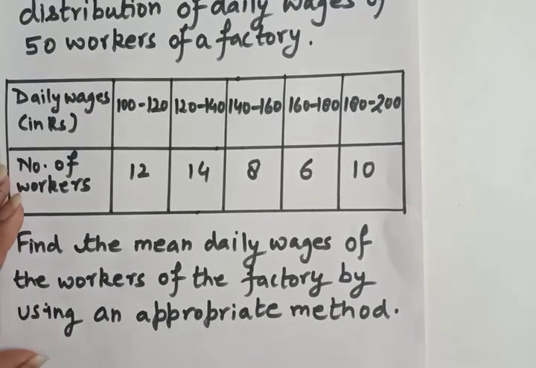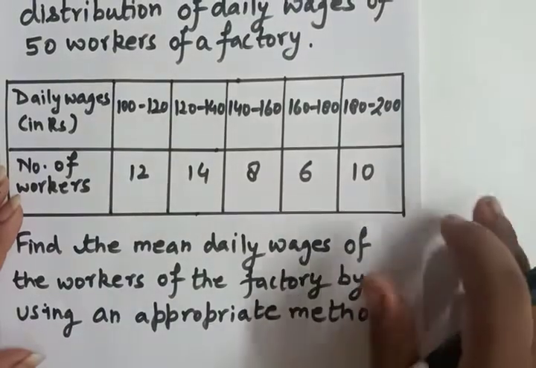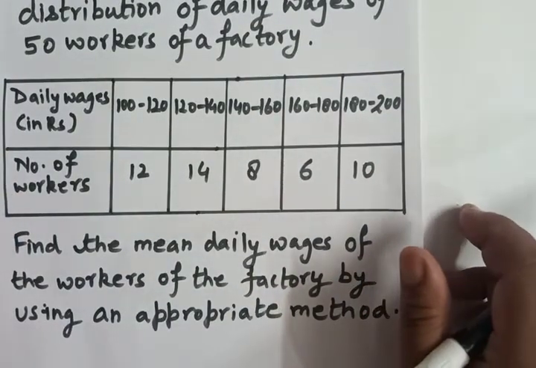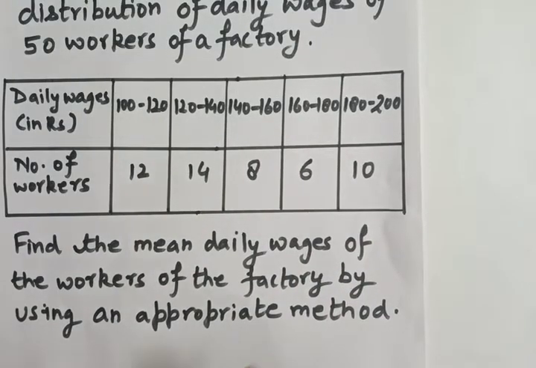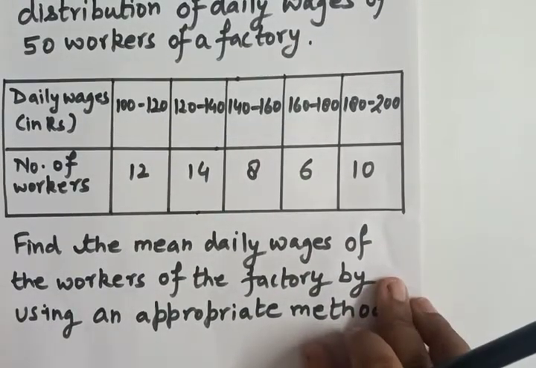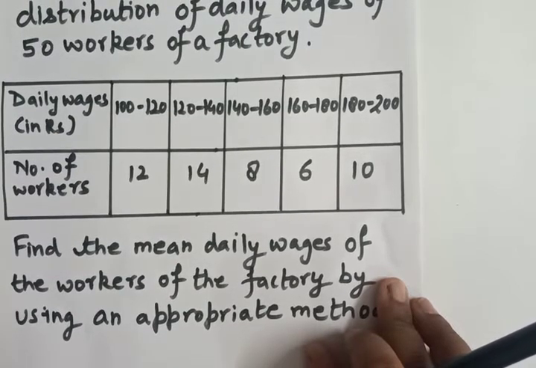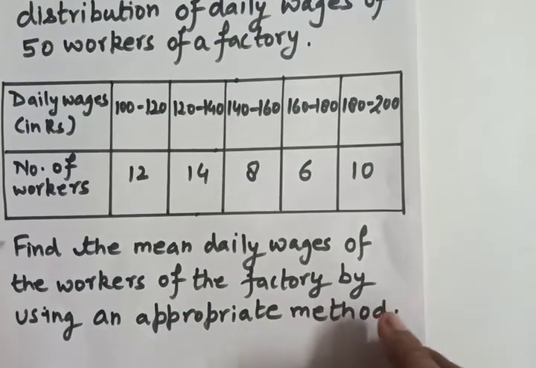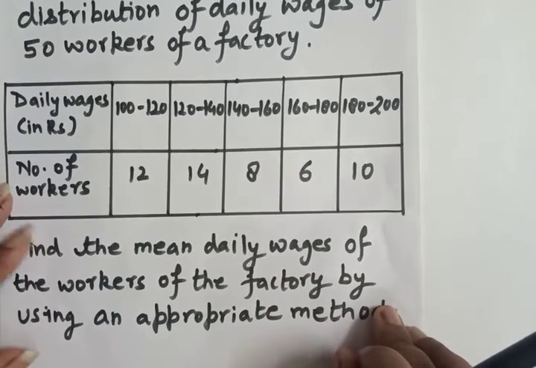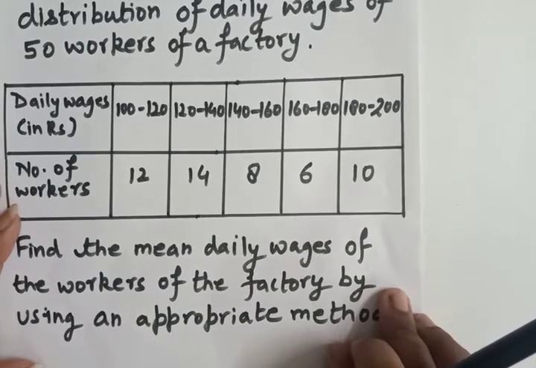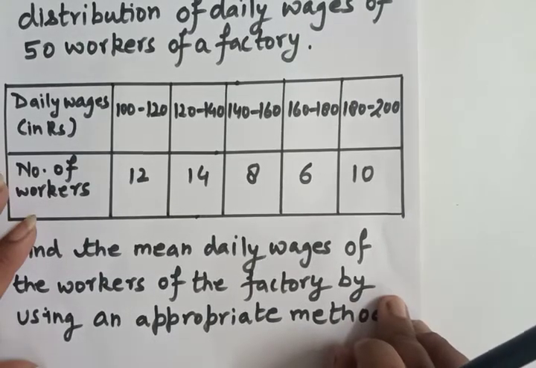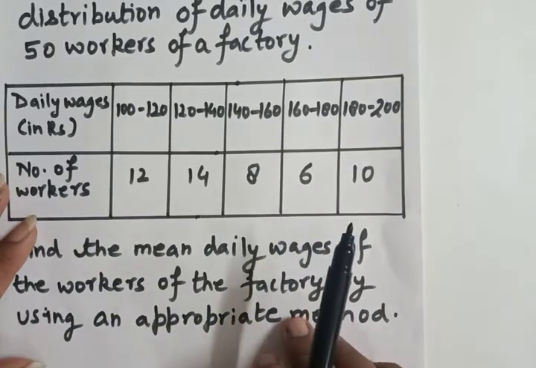The question asks to find the mean daily wages of the workers of the factory by using an appropriate method. The question never tells you which method to use; it is your own choice. When the calculation is easy and the numbers are not so large, we can use the direct method. If the numbers are so large that the calculation becomes tougher, then we can use the assumed mean method.